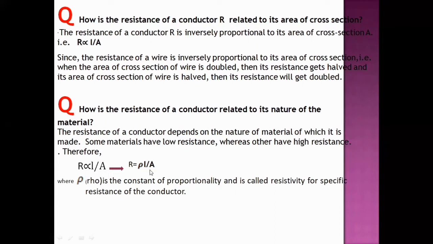Okay, children, once again, look at R equals rho into L by A. Rho is the resistivity or the specific resistance of the conductor.